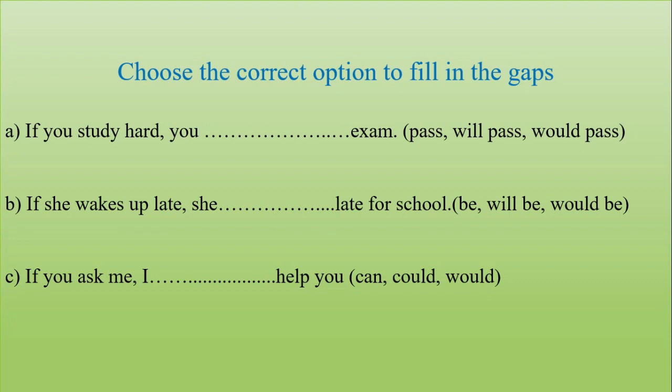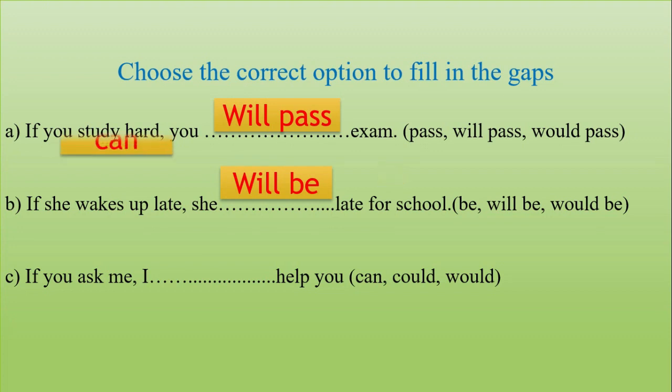Okay, let's check. Question number A. The right answer is will pass. If you study hard, you will pass exam. Will plus verb 1 here. And answer number B. It is will be. Will plus verb 1. Be is also verb 1. And number C. It is can. Can is in the structure and help is verb 1. Can plus verb 1.